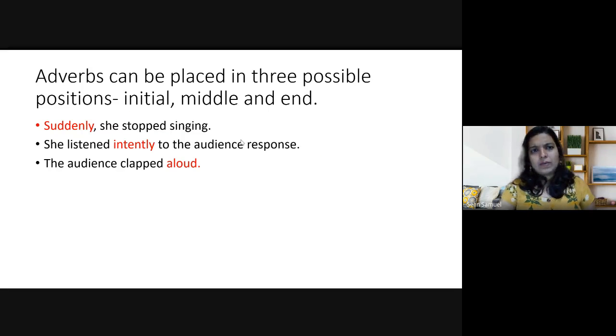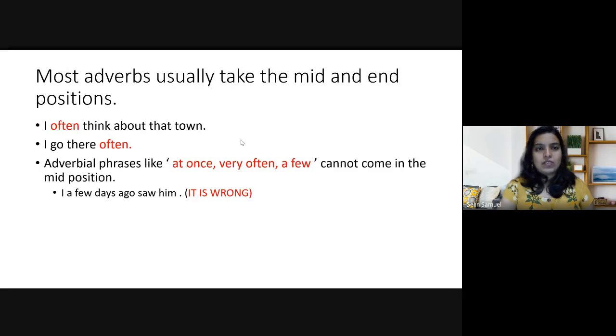Then these adverbs can be placed in all three possible positions, that is initial, middle, and end. It can be at any position in a sentence. For example, in the first sentence, suddenly she stopped singing, suddenly is an adverb there, and it has an initial position. Second example, she listened intently to the audience response, wherein it has a middle position. And in the final sentence, the audience clapped aloud, it has a final or end position.